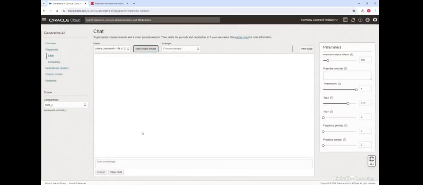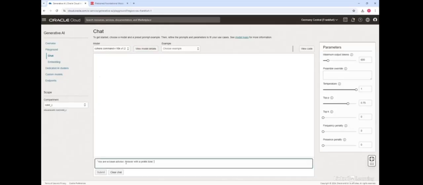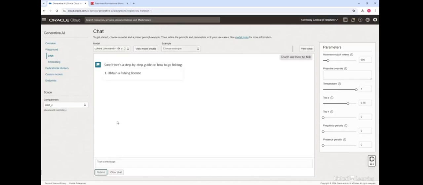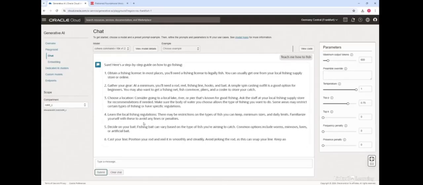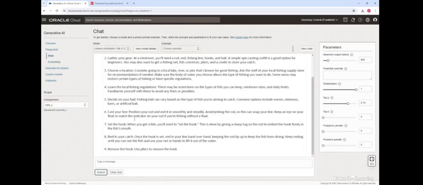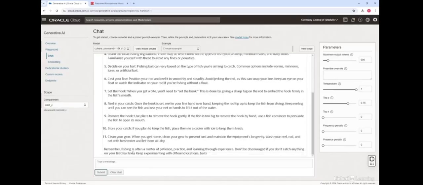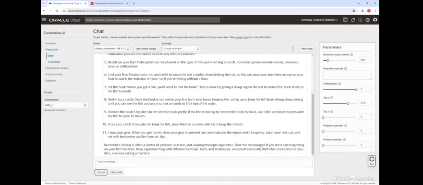Here you can chat with these models. The idea is that the chat models keep the context of your previous prompt, and you can continue the chat with follow-up questions. So here I can say something like, teach me how to fish, and if I give this particular prompt, it gives me step-by-step directions on how to fish, and gives different steps, right? But because it's a chat model, it keeps the context of your previous prompt.